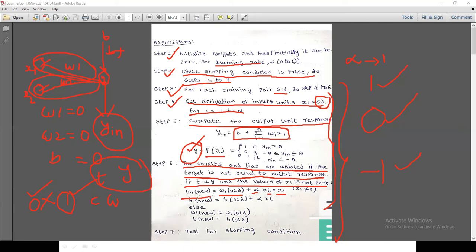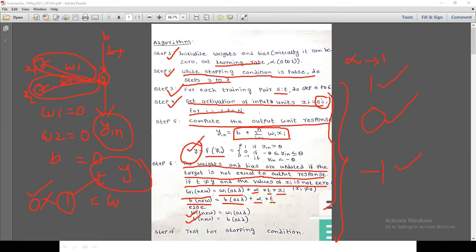Similarly for bias, b new equals b old, that means the old bias, plus learning rate alpha into target. If t equals y, then wi new equals wi old, and b new equals b old, the old weight and old bias only.